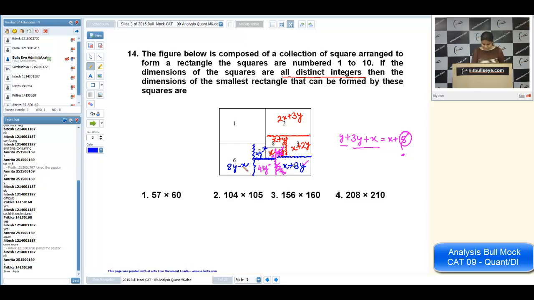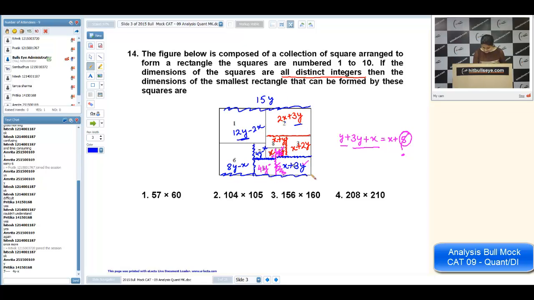Now I can write the first one. The first one will be 12y minus 2x. Since it should be a rectangle, the biggest shape should be a rectangle, that is mentioned in the question. So I'm writing the length. It will be 15y, the total length, 3y plus 12y, 15y.